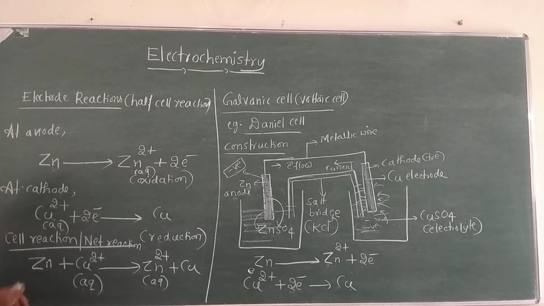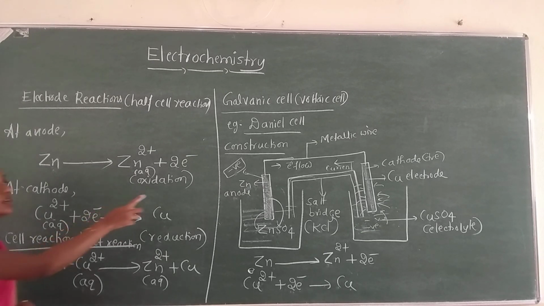Understood? So for the Daniell cell, write the half cell reactions. At the anode you write the oxidation reaction, where Zn undergoes oxidation to form the Zn2+ ion, and at the cathode the reduction reaction is taking place. Then we should write the cell reaction, or net reaction, by combining these two half reactions. Very important.